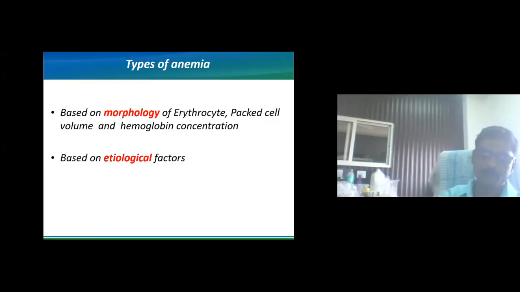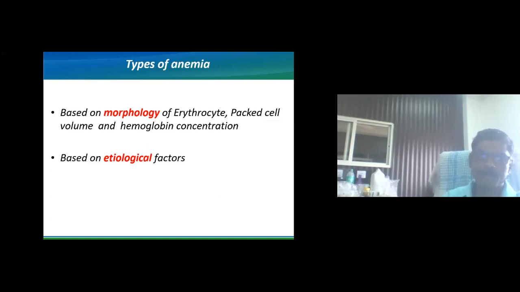Then we'll talk a little bit about the types of anemia. Anemia is classified on a morphological basis and an etiological basis. Based on the morphological classification, erythrocytes, packed cell volume and hemoglobin concentration of blood are considered to categorize the anemia.